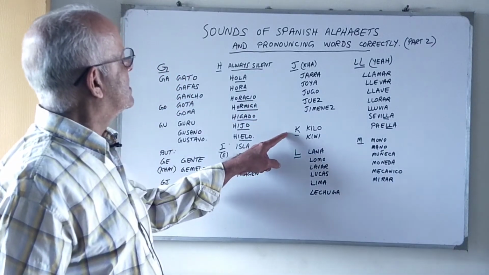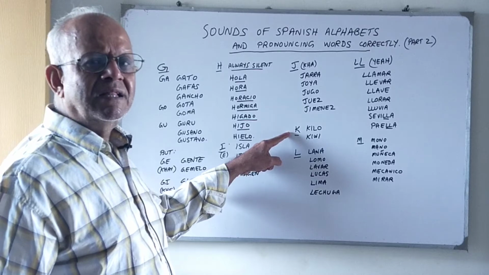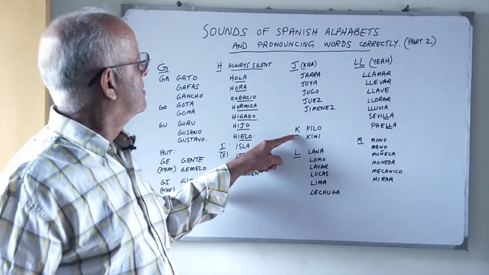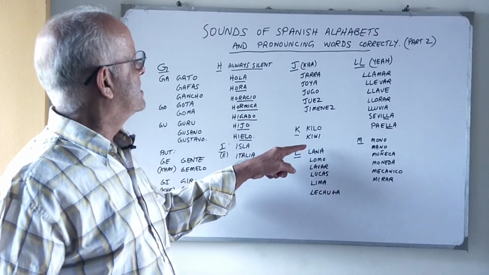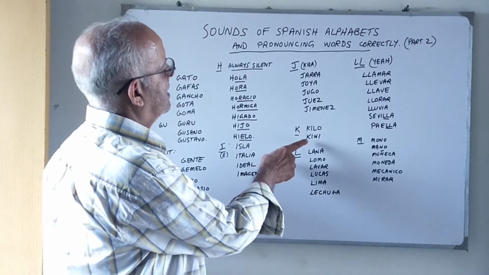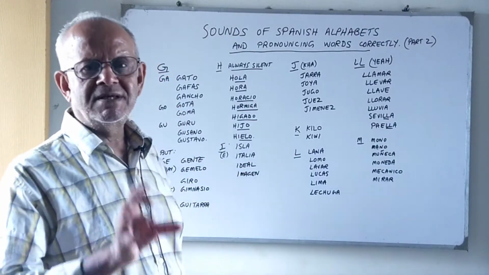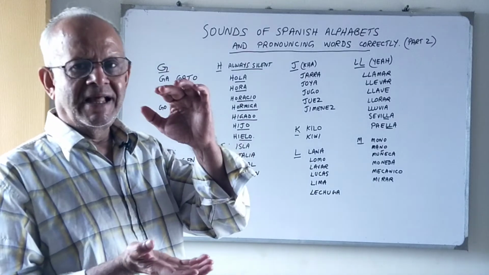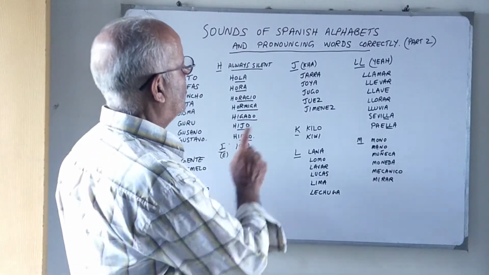Okay, the next one is K. In the Spanish language, there are very few words with the alphabet K. Okay, there are two of these here. Basically, they have been taken from the English language. Okay, kilo and kiwi. Okay, kiwi is the fruit, and kiwi is also an Australian little animal like a bear. Okay, so kilo and kiwi.